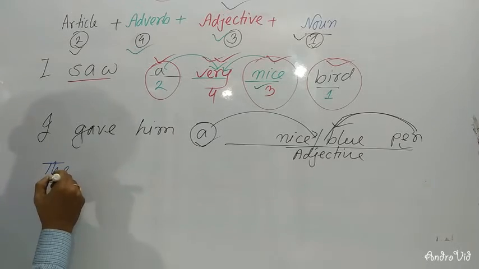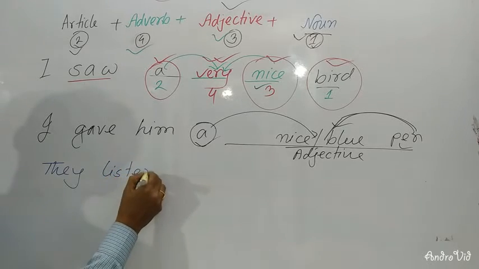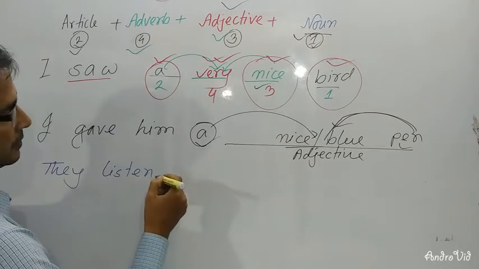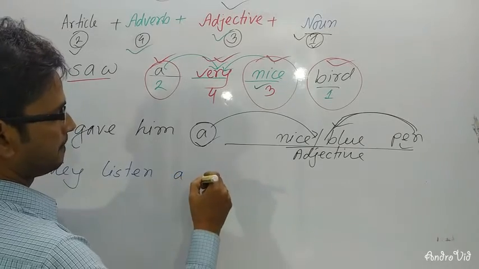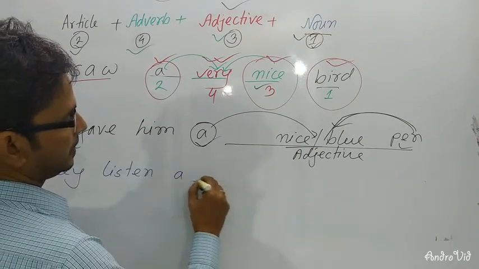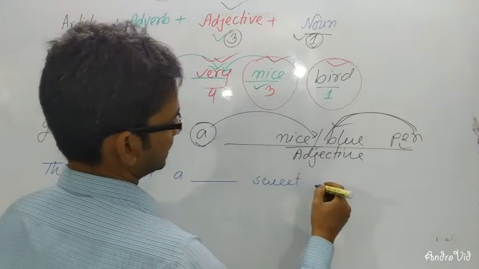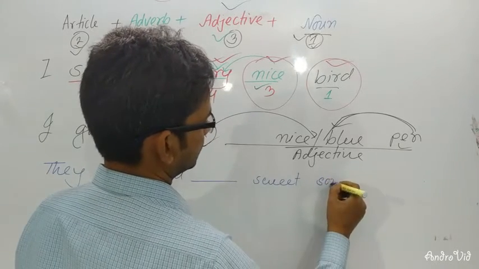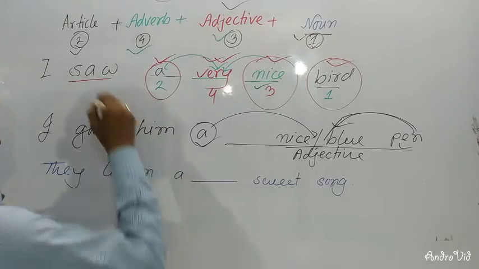They listen a dash sweet song. So this is the article, noun.